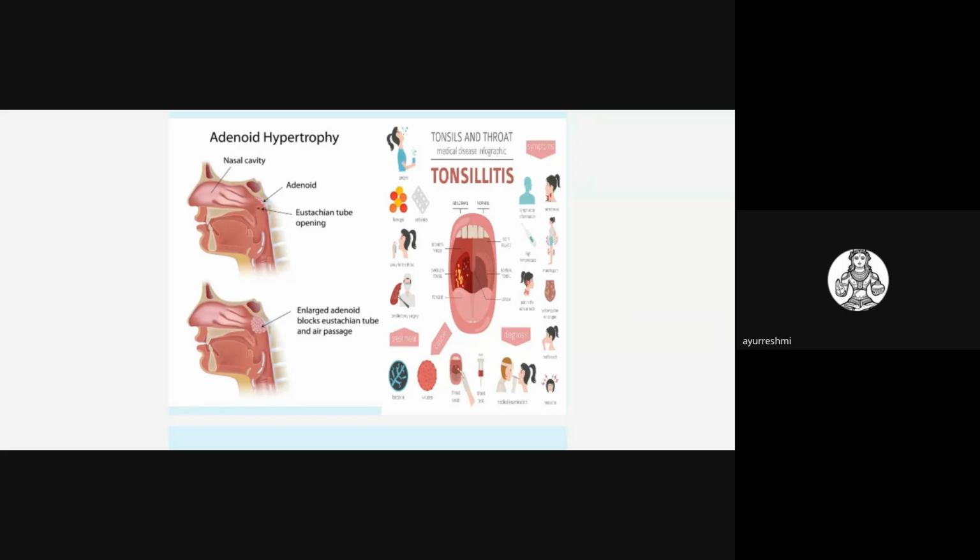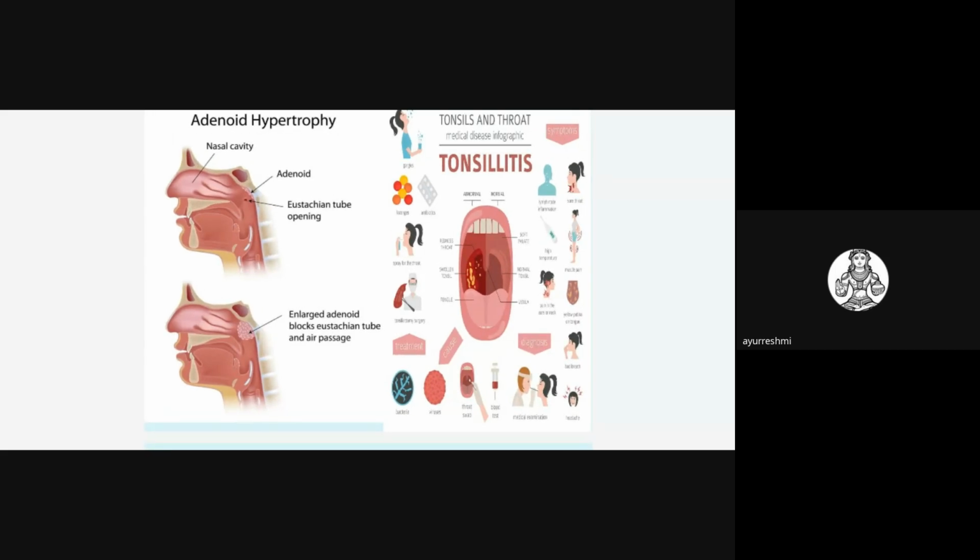So adenoid is the lymphoid tissue which is present in the posterior part. Same like tonsils, tonsils will be on the pharyngeal part, so in the throat we are able to see them. But in the same way, in the posterior part of the nasal cavity, the adenoid will be present. In the picture it is clearly shown.